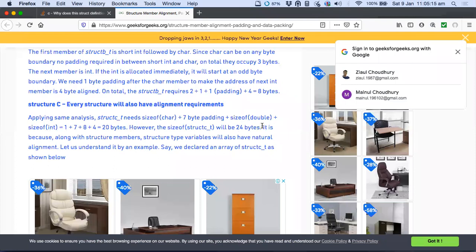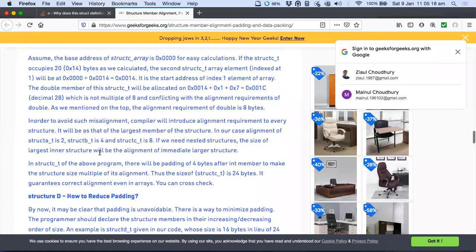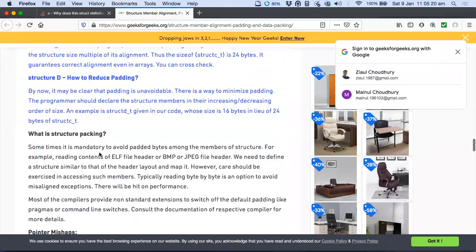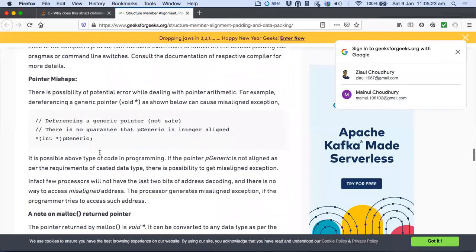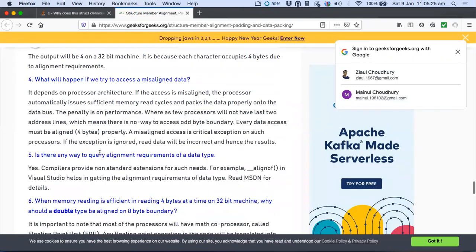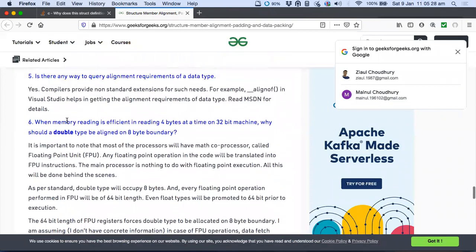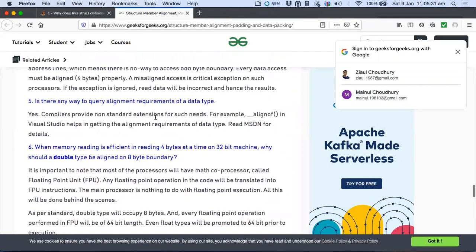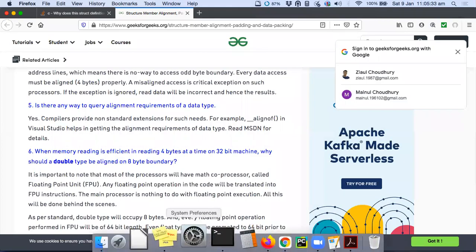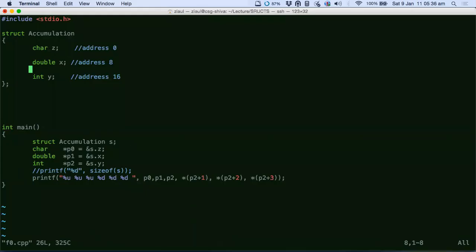Let us understand it by an example. Okay, there's a lot of involvement here. Let's not go there. It depends sometimes on your machine also, 32-bit machine or 4 bytes. So at least you know how the structure will be packed between the variables. At the end, there will be some padding. For that, you just read it. She has put it in the chat. Maybe read that particular text and you'll get it. But between variables, the padding happens as I have explained. There's no ambiguity in that for sure.